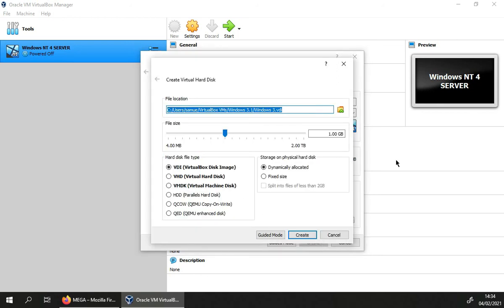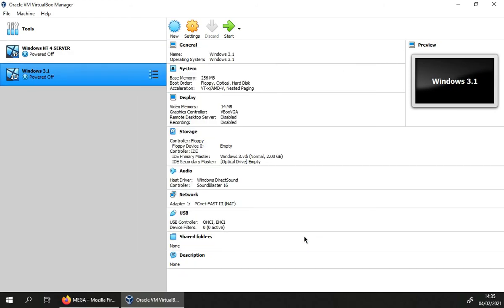And then we can press create, and I'm going to make the hard drive 2 gigabytes for this one, and leave all these settings the same. It has to be a VirtualBox disk image, so it'll see it as a normal hard drive, and it'll be dynamically allocated. So yeah, that's it. And then press create. Next, once the virtual machine is created, we have to configure it.